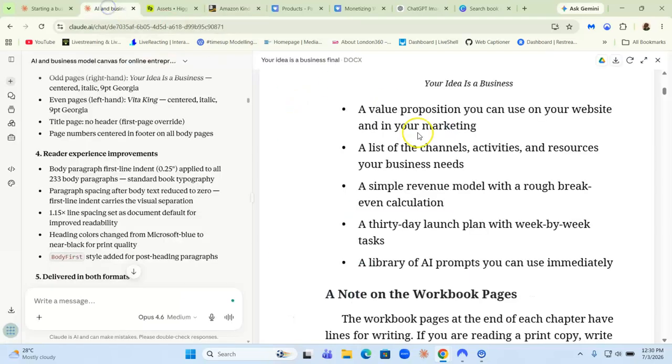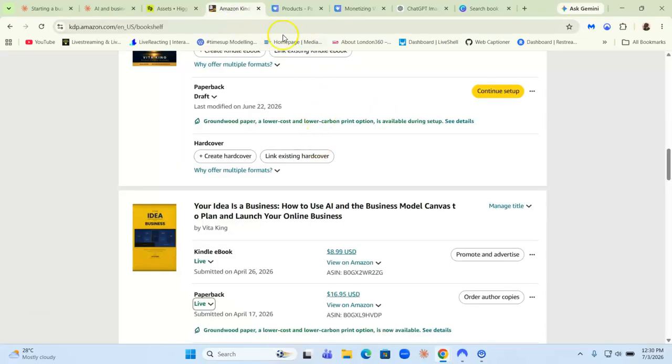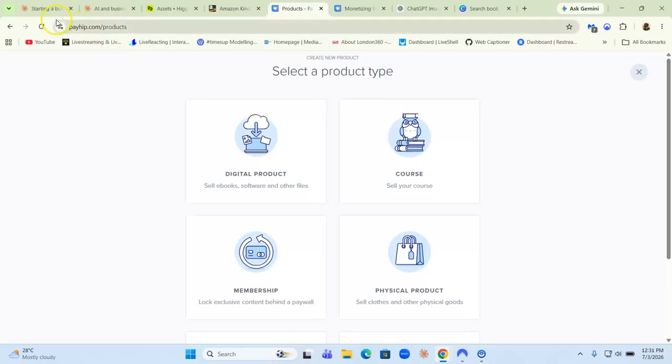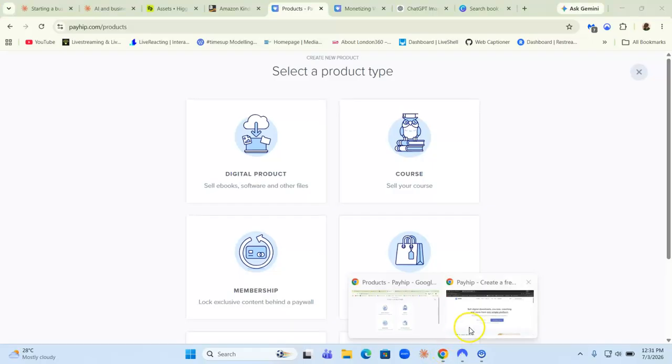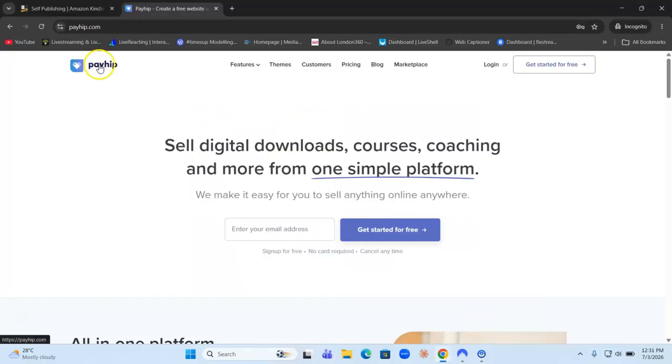So now, if you don't want to publish on Amazon KDP, you can use another website called Payhip. If you go to payhip.com, on Payhip you can upload and sell your ebook only, right? So you can only sell the ebook. Let me show you what the platform looks like. Okay, so this is Payhip. If you want to sell your ebooks, you can go to Payhip.